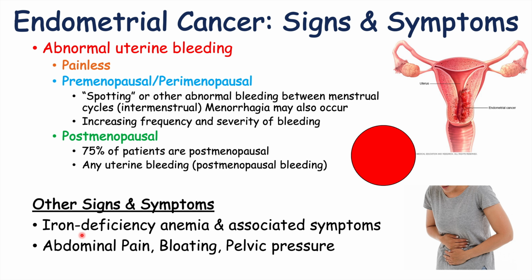And then in some patients, they may not even have abnormal uterine bleeding. They may have other more vague symptoms that are hard to recognize. Some of these include abdominal pain, bloating, and pelvic pressure. These findings are going to be more likely to occur in type 2.